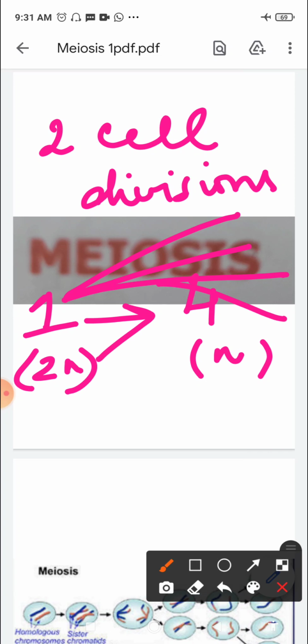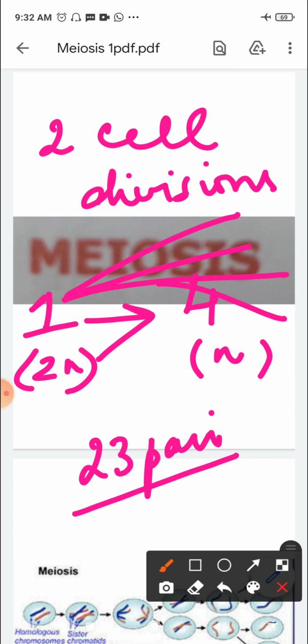In any species that we talk about, the number of chromosomes is maintained in every generation. If that gets disturbed, then that leads to some kind of a defect. In human beings, there are 23 pairs of chromosomes, so a normal human being will have 23 pairs of chromosomes, which means 46 chromosomes, that is a diploid cell.